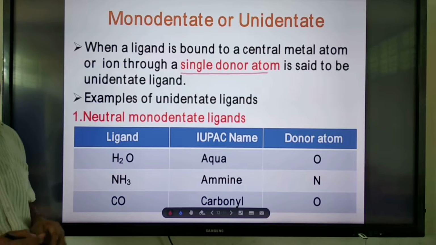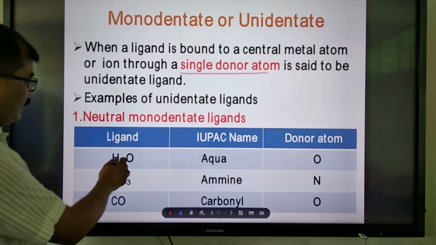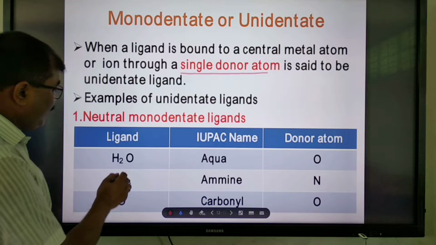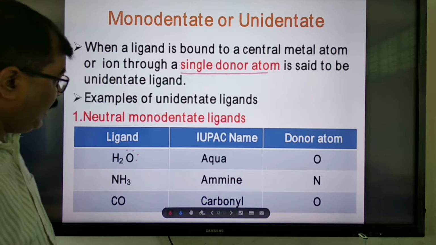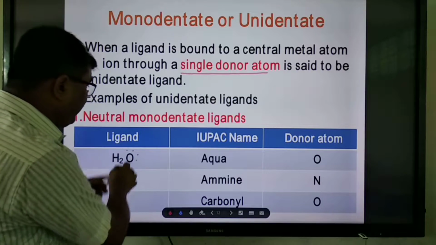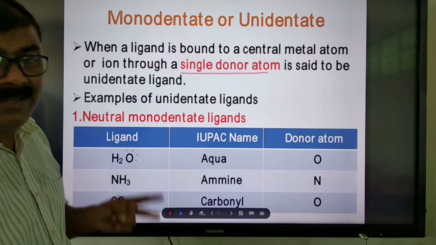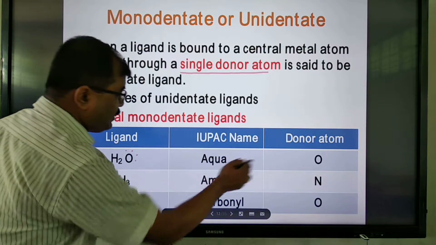These are neutral monodentate ligands. Neutral means there is no charge. Water: water has two lone pairs. Since water is a neutral molecule, it is a neutral monodentate ligand, and it can donate one pair of electrons. The donor atom is oxygen.